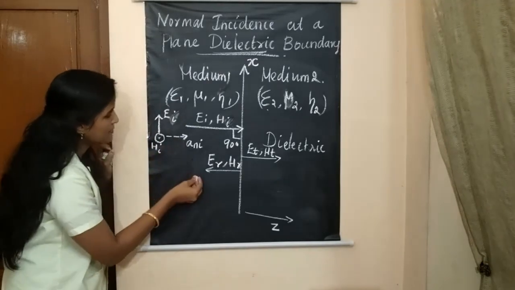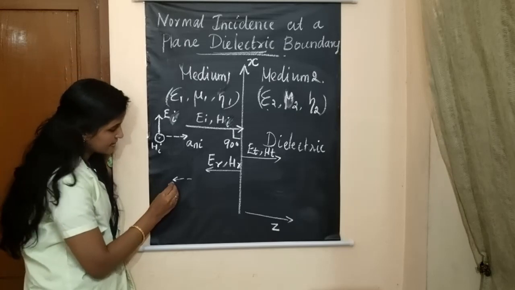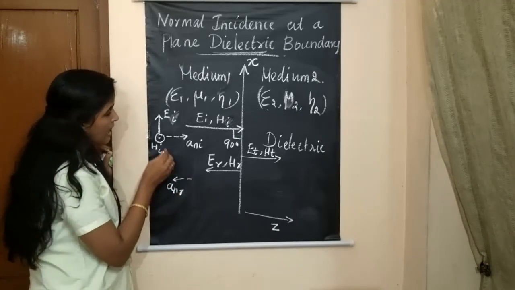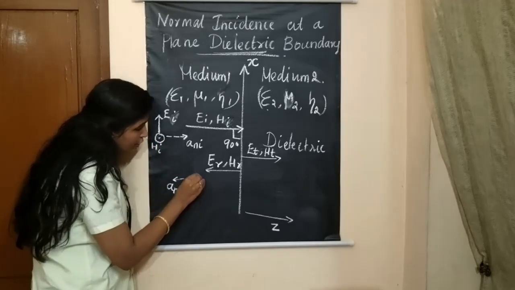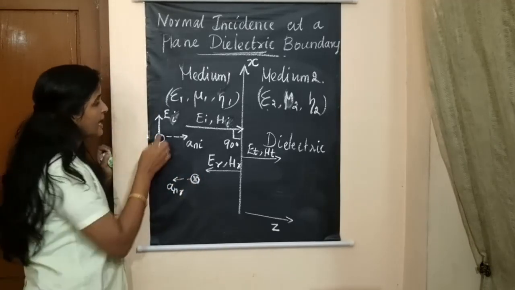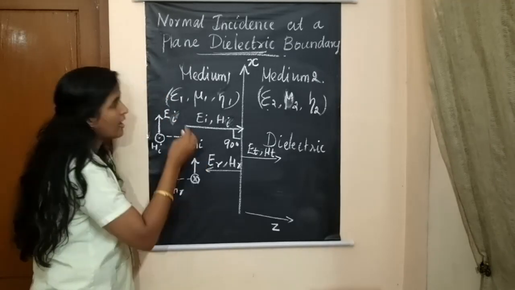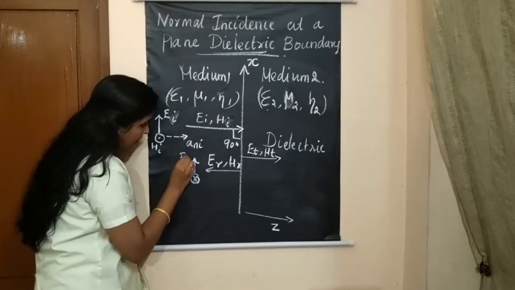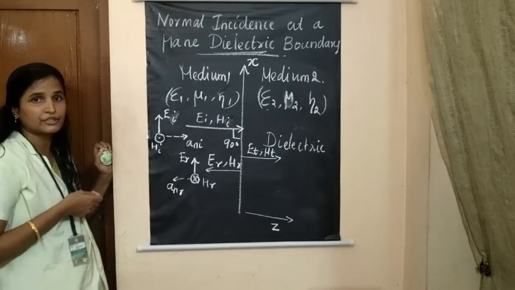So this is the diagram. The propagation is coming out, there is A N R, the reflection, and our magnetic field is now going inside. So I will denote it with X, and our direction of electric field will be pointing upwards, that is in the positive x direction. So this is our E R, this is our H R, and this is the propagation.